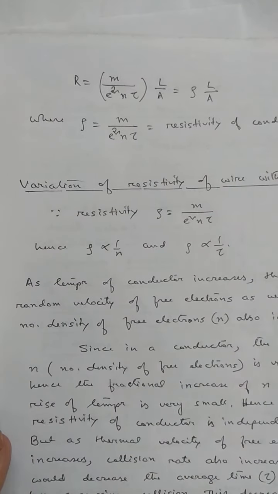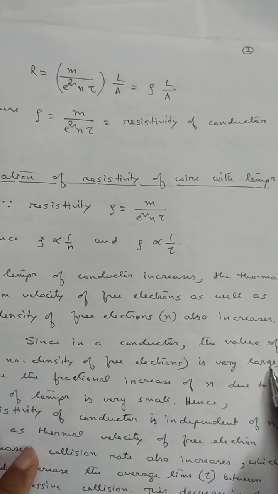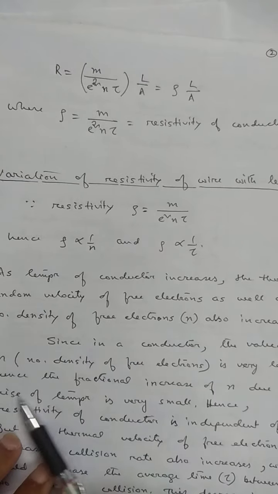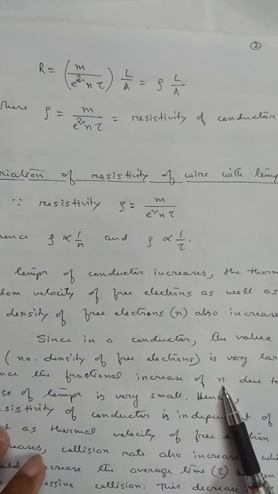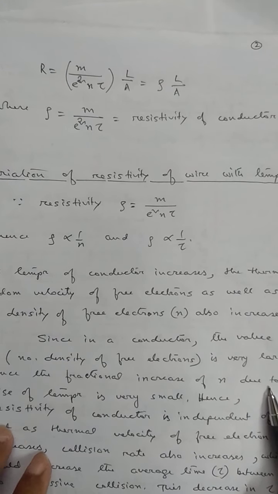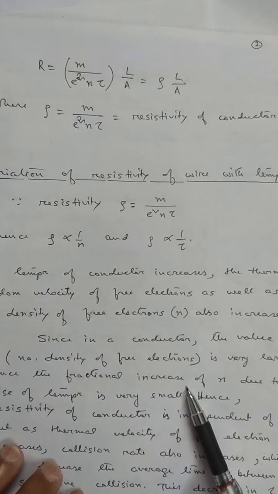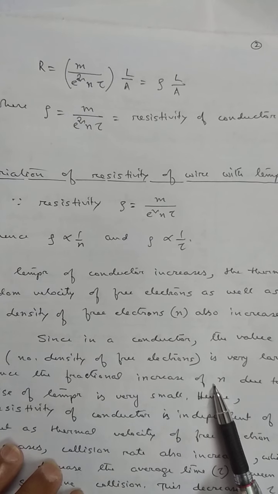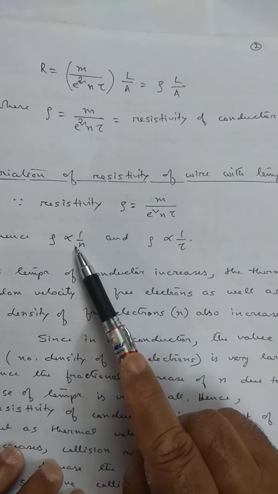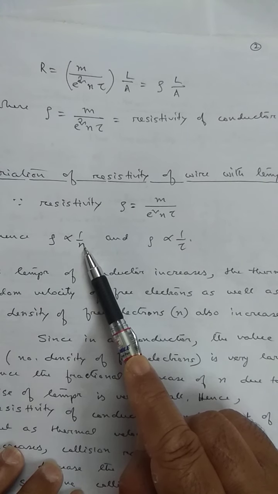But since in a conductor the initial value of n is very large, the fractional increase of n due to rise of temperature is very small. Hence, we can say that resistivity is independent of free electron density inside a conductor.